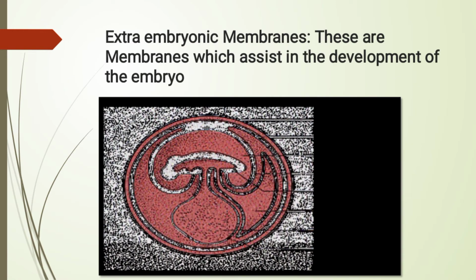What are extraembryonic membranes? Extraembryonic membranes are the layers enclosing the embryo inside the uterus. These are the membranes which assist in the development of the embryo. There are generally four layers: the amnion, yolk sac, allantois, and chorion. The yolk sac is used for nourishment in egg-laying animals, but it supplies cells that form parts of the fetus, like eggs, sperm, and gut in humans.